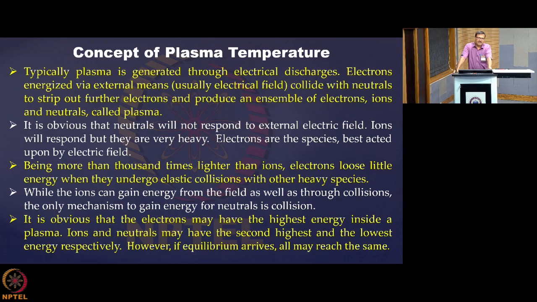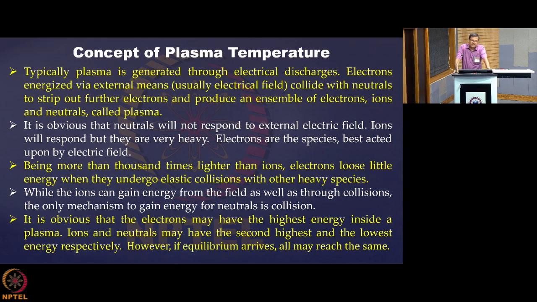On the other hand, the ions get energy through collisions with the electrons, and they can also respond to the electric field and get energized. So they will have the second highest temperature inside a plasma.